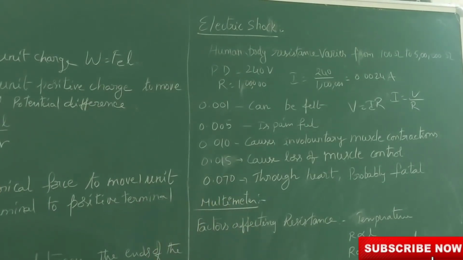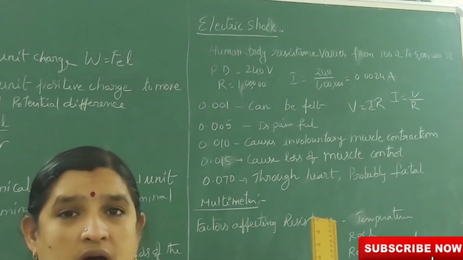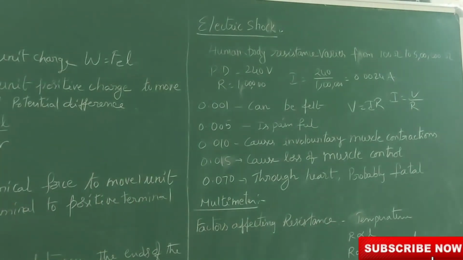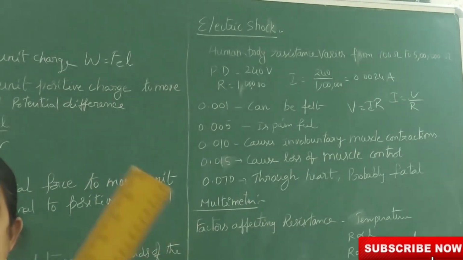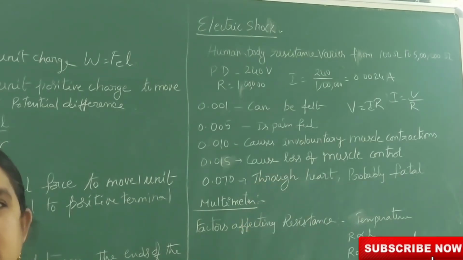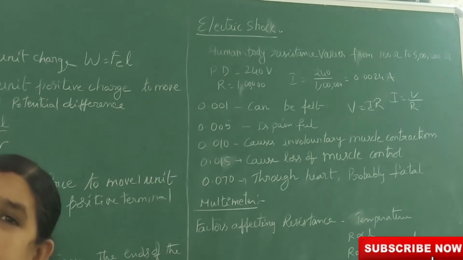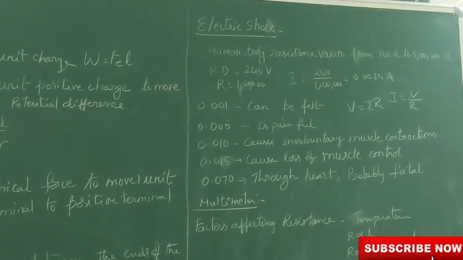If 0.07 amperes of current passes through the heart, remember that current always selects the least resistance path to travel. In that manner, if 0.07 amperes of current passes through a human body for more than 1 second, the person will die. If it passes through for more than that time, it causes death.